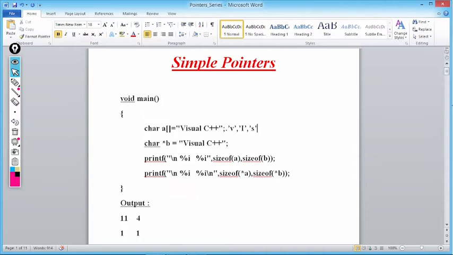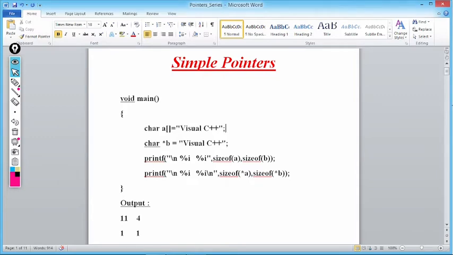That is why we say every string is a character array, whereas every character array is not a string. So here A is what? A is a character array as well as a string. So it will return 11, 10 characters plus 1 for \0. One character is 1 byte, so it will display 11 bytes.